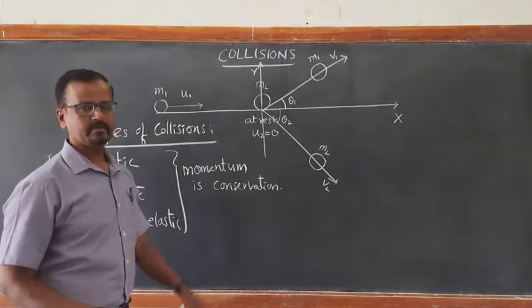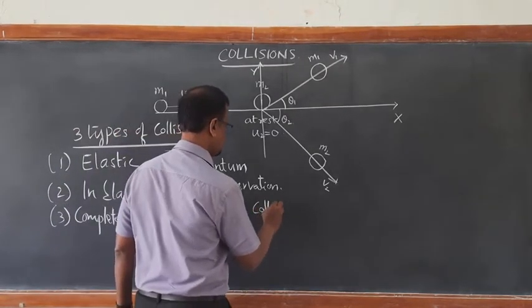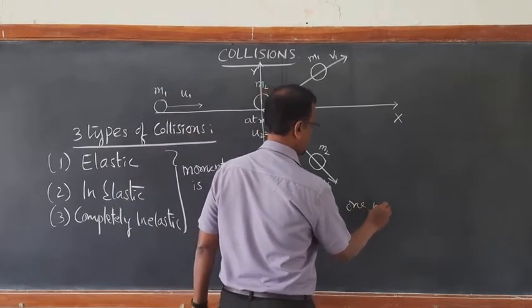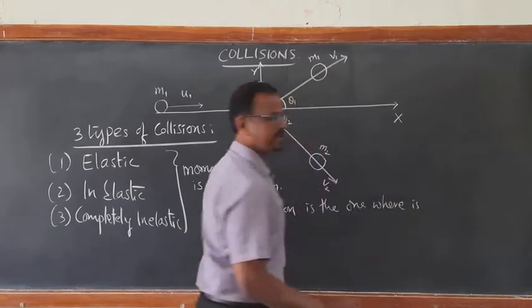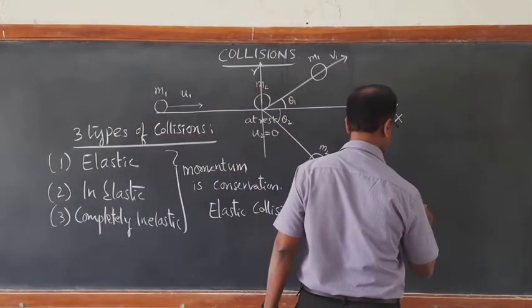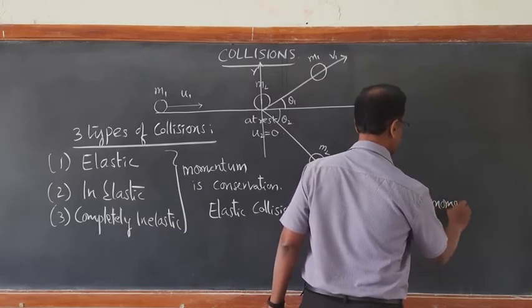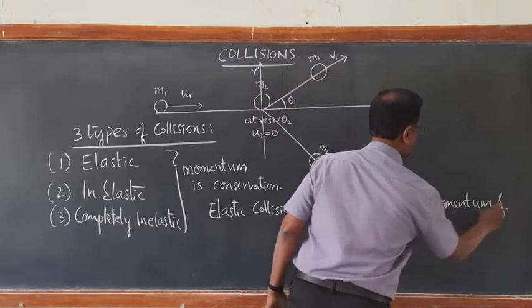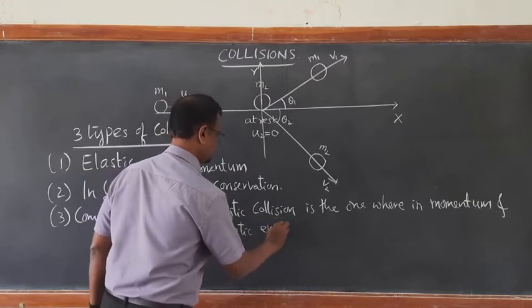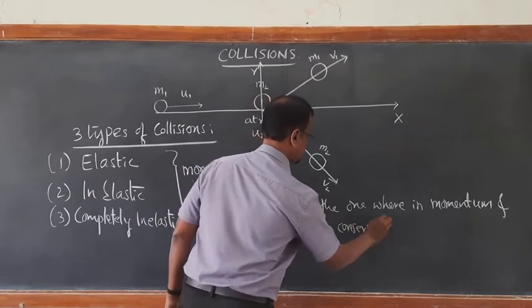So the elastic collision is the one wherein momentum as well as kinetic energy are both conserved.